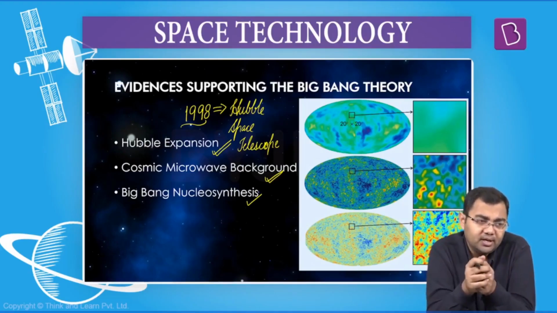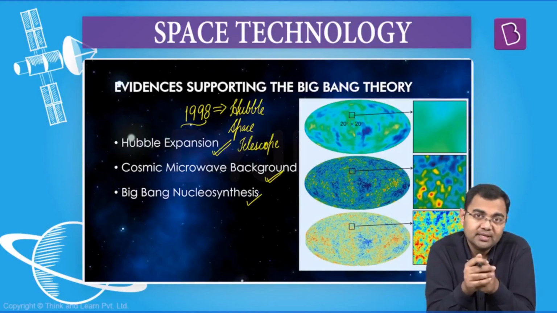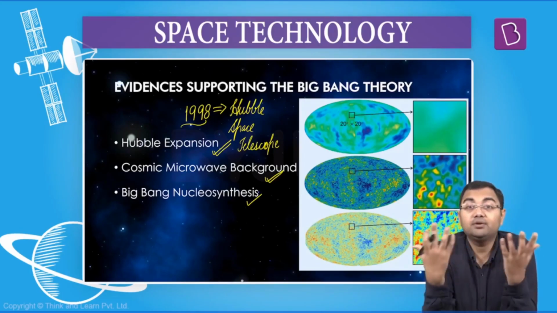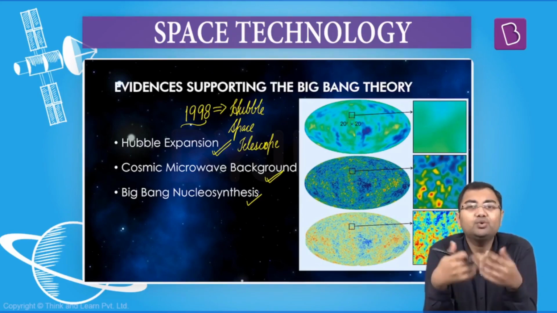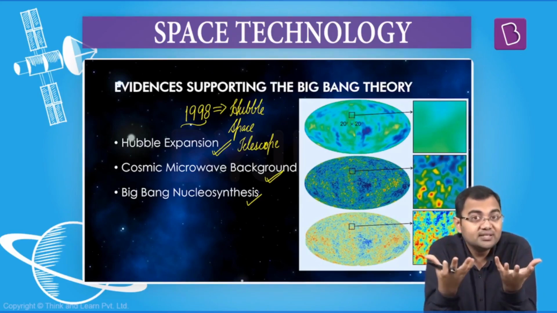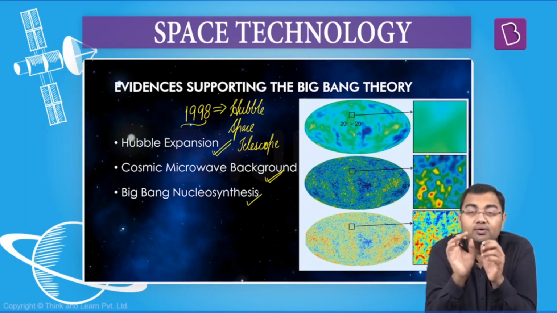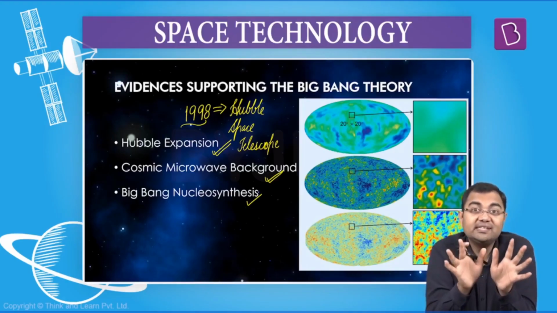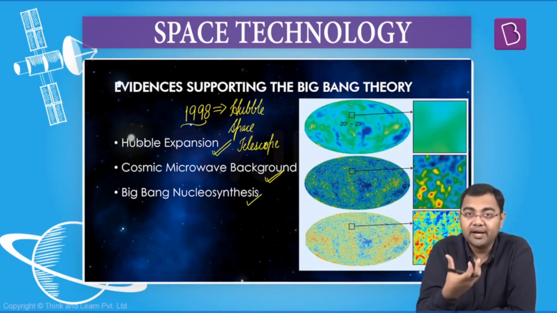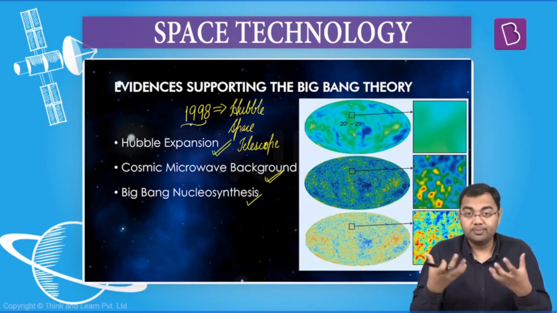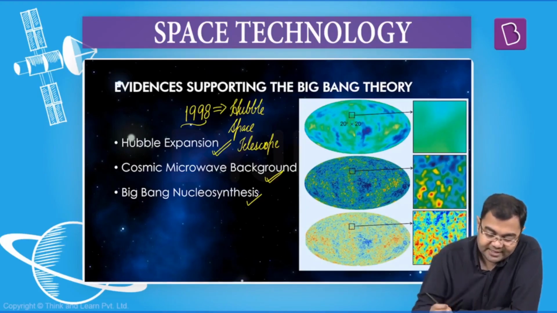So something similar you can think of when you talk about the birth of the universe. It would have been a very highly energetic process, that all of a sudden something happened that led to the expansion of the universe, a kind of explosion. We do not call it an explosion, but you can imagine it like an explosion, that all of a sudden this expansion started to happen. So yes, this would have been a very highly energetic process, and that's why we can actually observe heat signatures in the background whenever we try to observe the universe. This is called the cosmic microwave background, because it is a kind of cosmic background in the form of waves, in the form of heat waves.